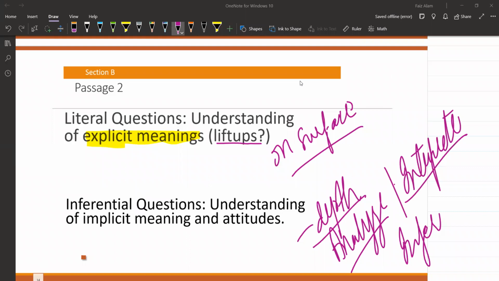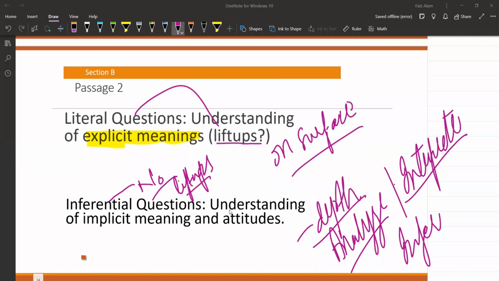Obviously, in literal questions, lift ups are allowed. You can do the lift ups, but when it comes to inferential questions, no lift ups. Lift ups are not allowed. In inferential questions, lift ups are not allowed, not at all.